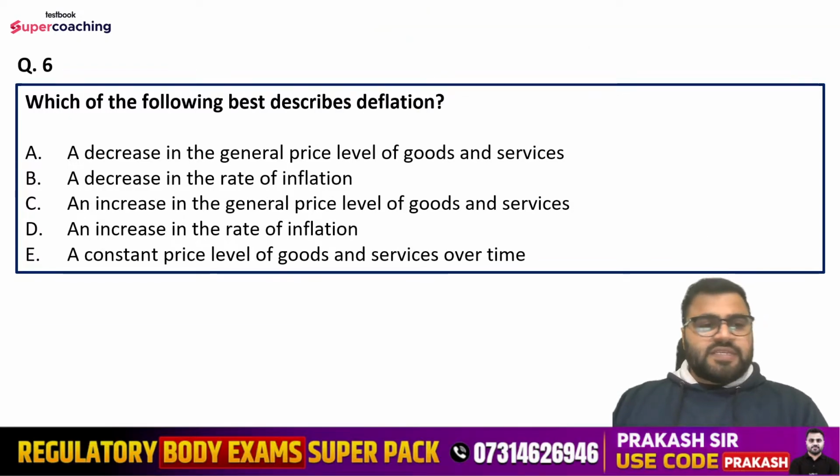Question number 6 is, which of the following best describes deflation? Right, now we are talking about the deflation. Options are a decrease in the general price levels of goods and services, a decrease in the rate of inflation, an increase in the general price level of goods and services, an increase in the rate of inflation, or a constant price level of goods and services over time. So which phenomena is considered as deflation?